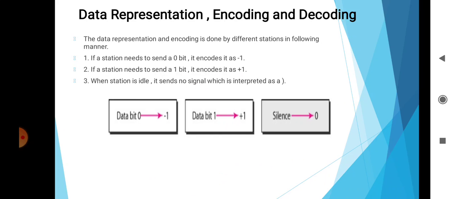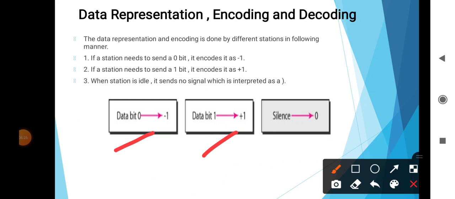Then data representation, encoding and decoding. The data representation and encoding is done by the different stations in the following manner. The first one is that if station A needs to send a 0 bit, it encodes it as -1.